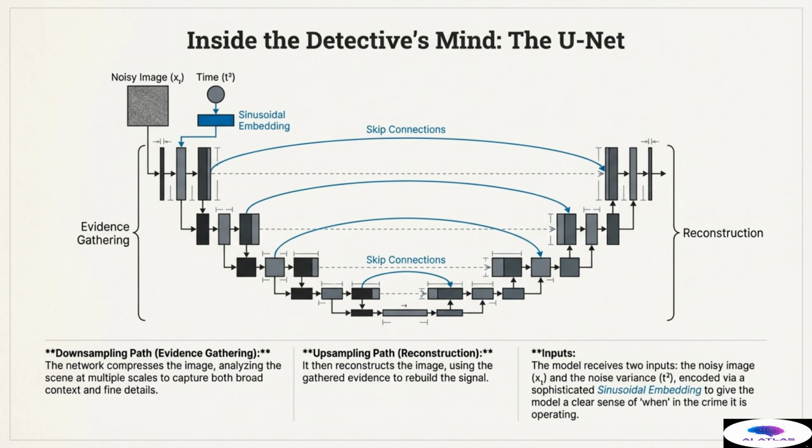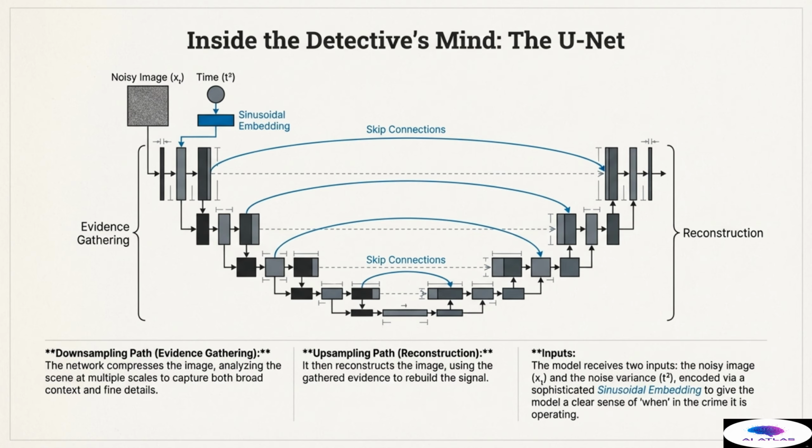Second, we have the upsampling path, or reconstruction. This path rebuilds the signal, using the gathered evidence from the downsampling path to meticulously reconstruct the image. Crucially, the model receives two inputs: the noisy image xt and also the time step t itself, which is the level of noise variance. This time step is encoded via a sophisticated sinusoidal embedding.